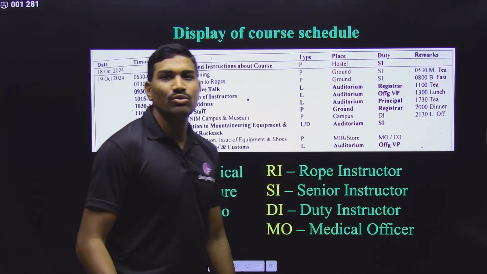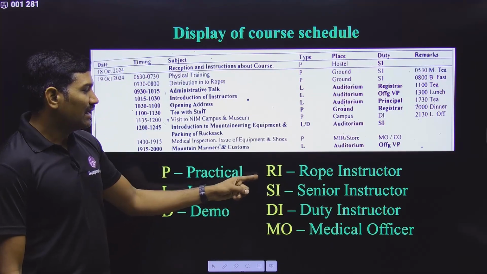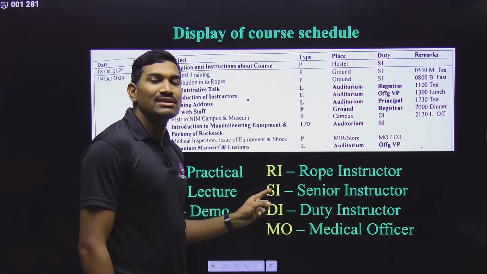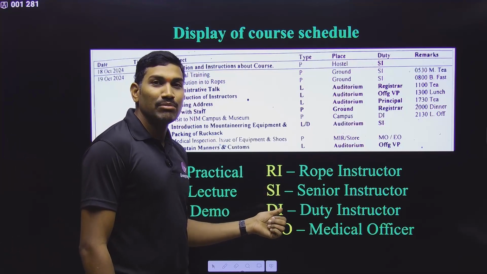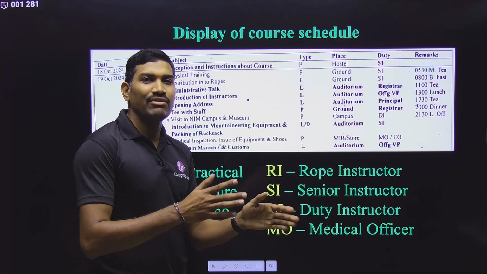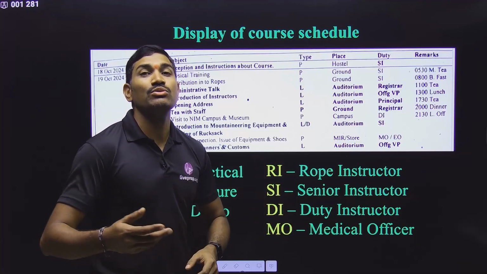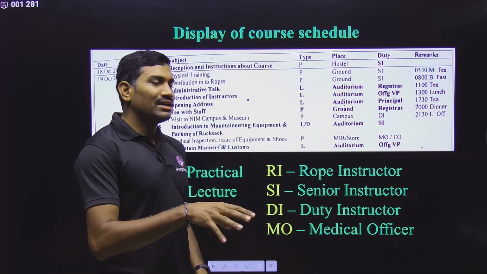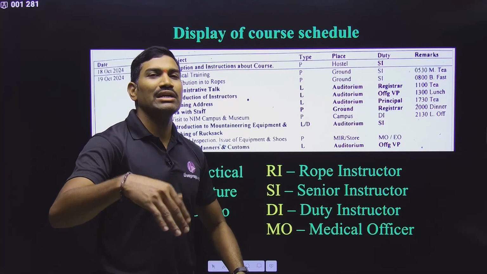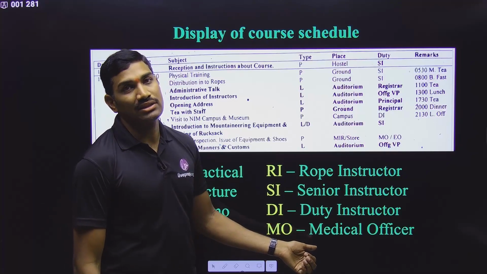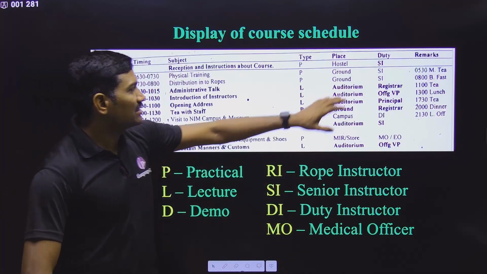And then duty, so who will be the in charge for that particular one? If RI is there, it is rope instructor. SI means senior instructor. DI means duty instructor. See, from the rope instructors only, for every day one member will be acting as duty instructor. Okay, so please remember this one, duty instructor. So for that day, whoever is the duty instructor, they will take care of those particular things. Next one, MO means medical officer. So in this way, some of the abbreviations they have mentioned here.